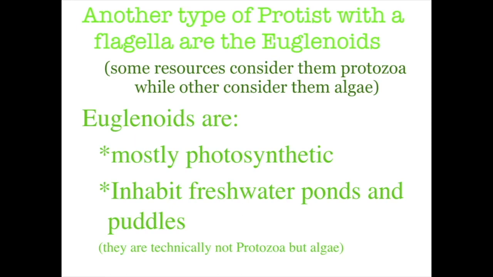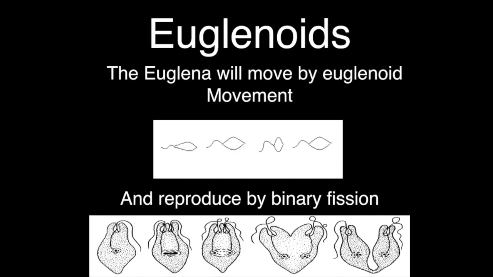Basically, they are photosynthetic. They can make their own food. I believe they can eat other things. They can be heterotrophs, okay, as well as make their own food. As we saw in the video, the euglena can move not only with the flagella, but by squishing its body, called euglenoid movement, and it can reproduce by binary fission.